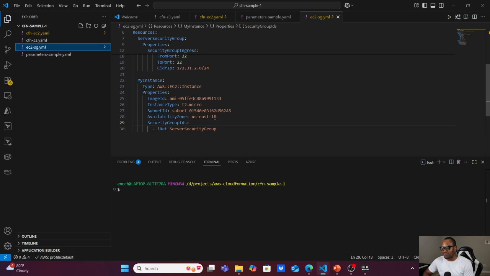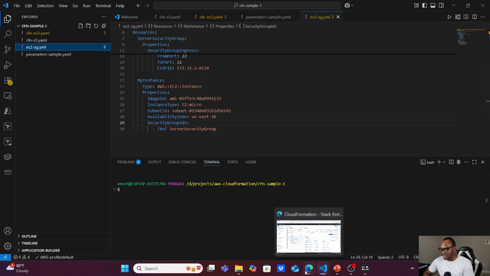If I leave this one at US East 1A and give the same subnet ID, it's definitely not going to replace the instance. I'm also adding a security group, and I'm referencing the security group that is created above. So that's just the template for you. Change the availability zone, create a security group, and attach it. I reference it. So that's all.